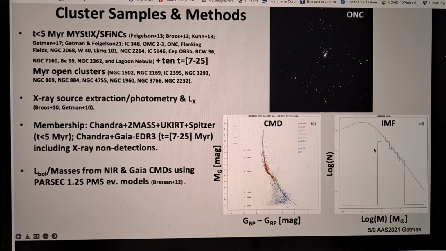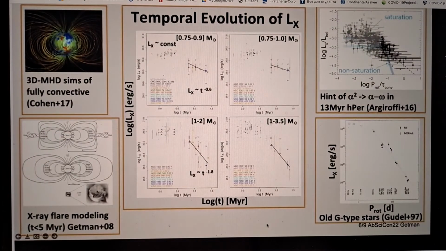And we always construct mass distributions to ensure that they are consistent with the nearly universal initial mass function. This is one of the primary results, shown in the central image: inferred X-ray luminosity as a function of age. It's given for four different mass strata, where gray circles indicate MYStIX and SFiNCs clusters, and colored circles indicate open clusters. The first result is very obvious: for the first few million years, X-ray luminosity stays constant with time.